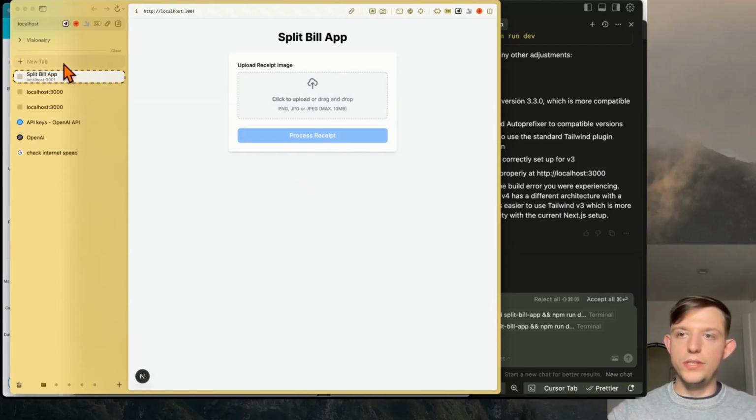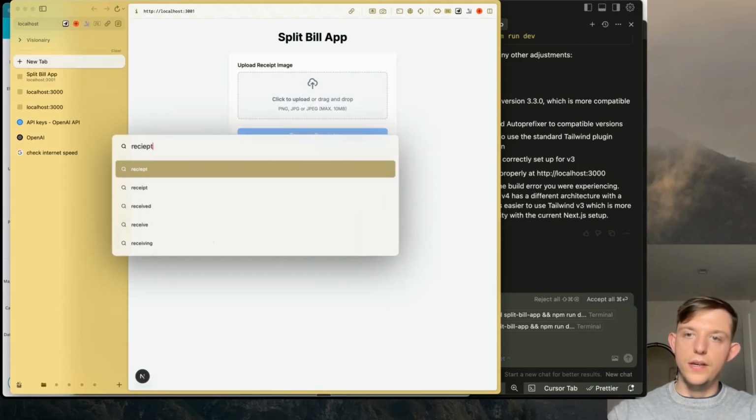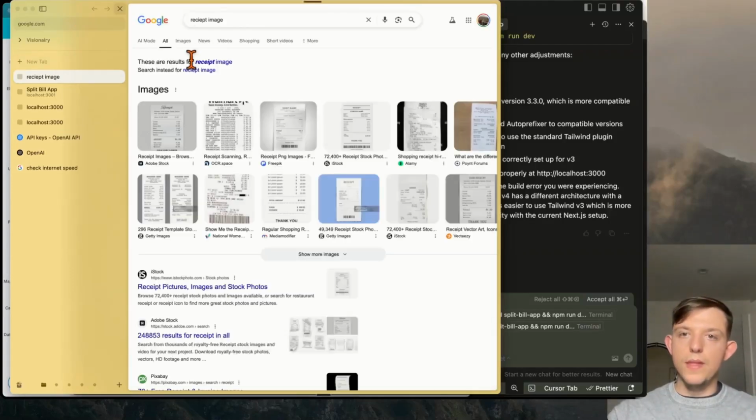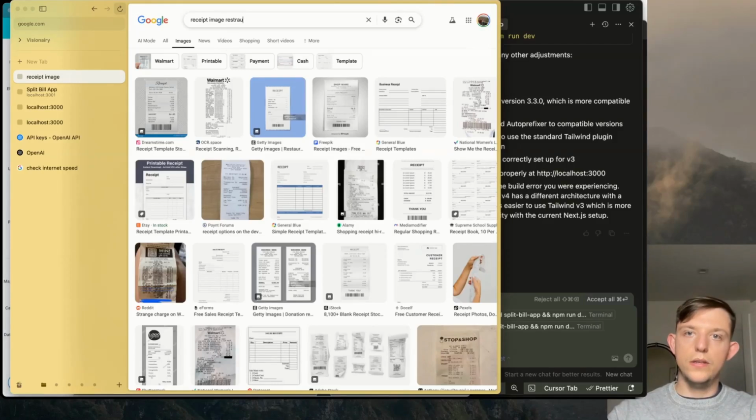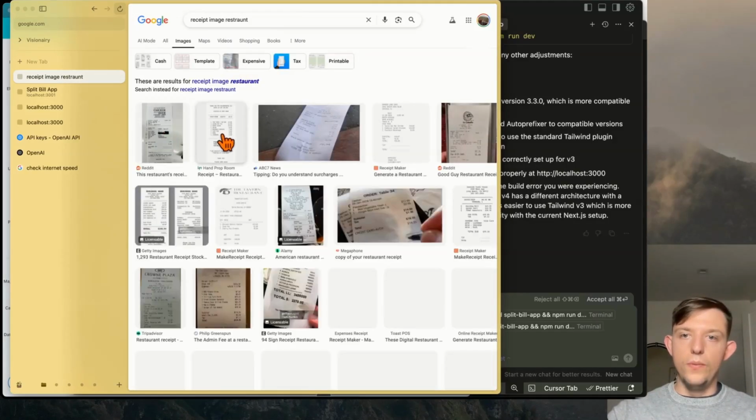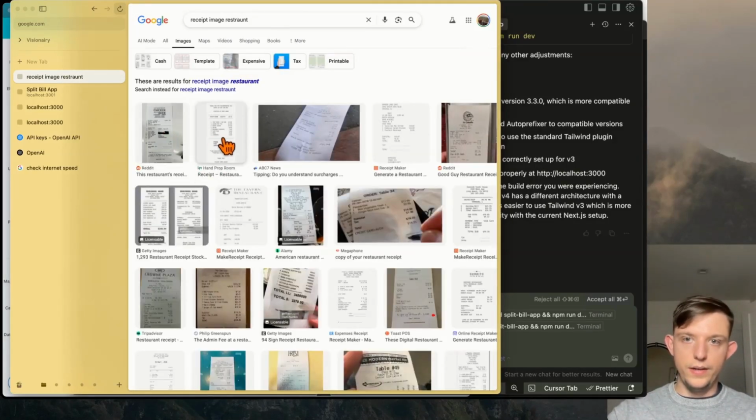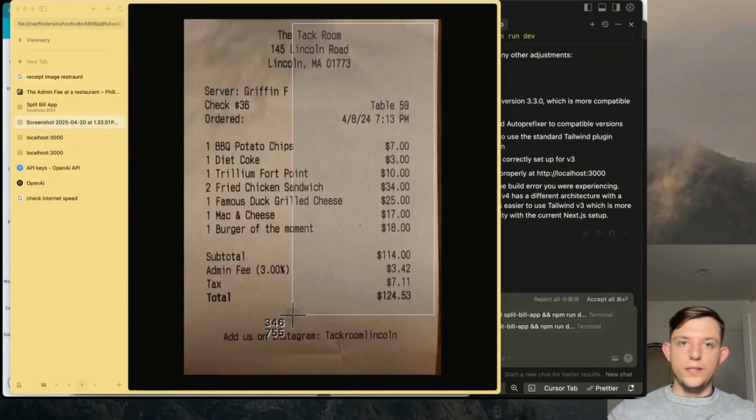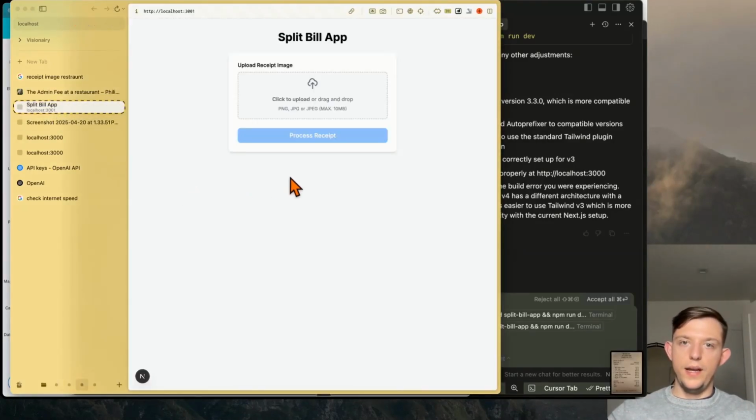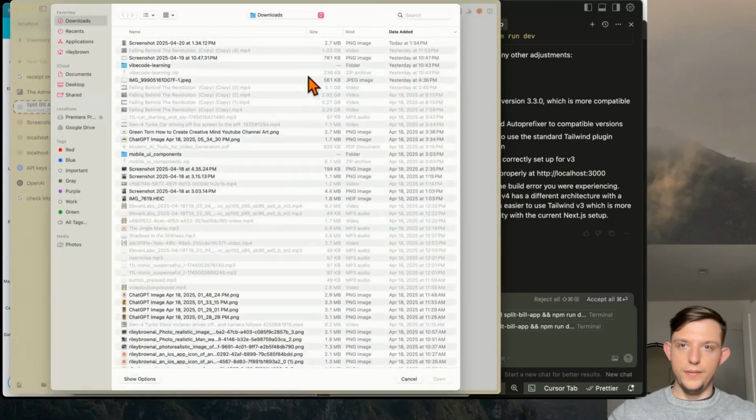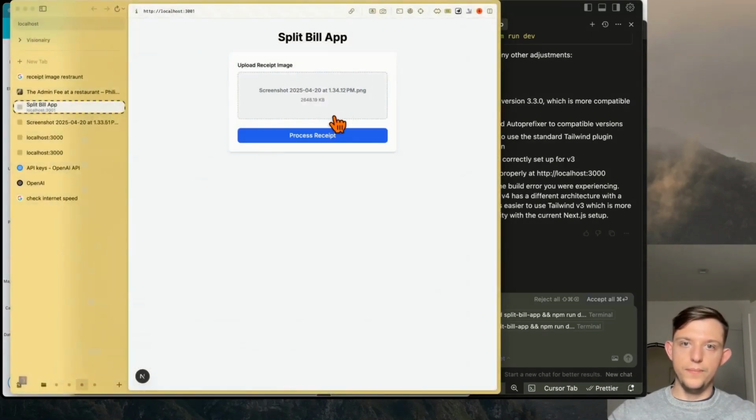So now we can upload a receipt. I'm just gonna look up a receipt image. Restaurant. And we'll snag this one right here. Oh yeah, let's get a realistic one. So let's go ahead and select this receipt right here. Now, let's go ahead and upload that receipt. We can upload that screenshot right here and we can hit process receipt. Let's see if this works.